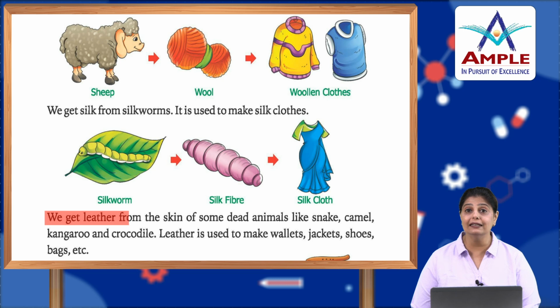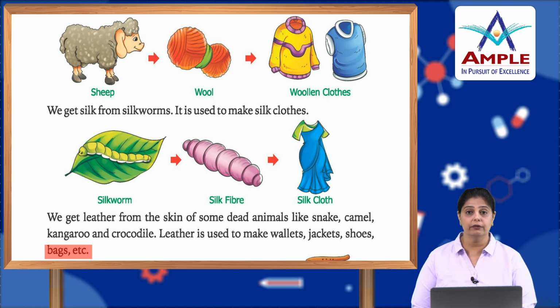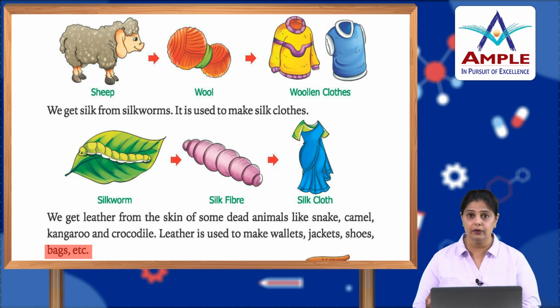We get leather from the skin of some dead animals like snake, camel, kangaroo and crocodile. Leather is used to make wallets, jackets, shoes, bags, etc. So, when these animals die, the skin which is left over is used as leather. It is termed as leather, and then used for making different items that we use.